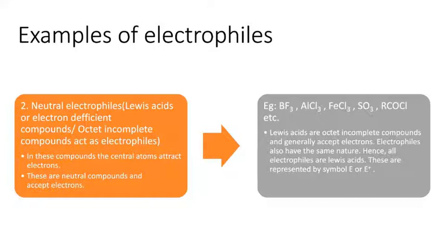Lewis acids are octet incomplete compounds and generally accept electrons. Electrophiles also have the same nature. Because of that reason, all electrophiles are called Lewis acids. Generally, electrophiles are represented by the symbol E or E plus. E stands for electrophile, the first letter of electrophile, and sometimes we also represent electrophiles with a positive charge, E with a positive charge. This is about the electrophiles.